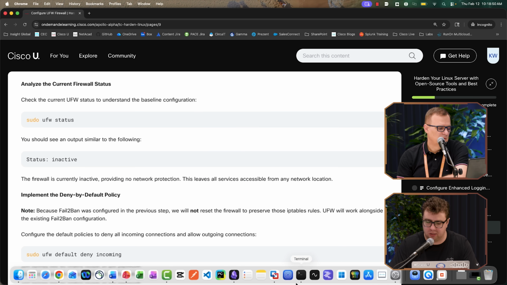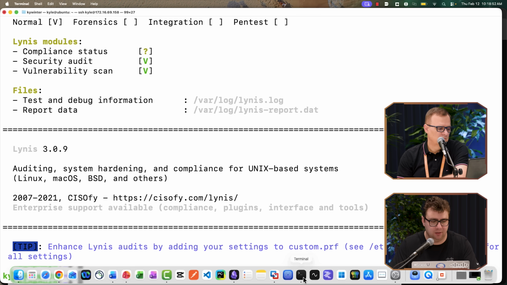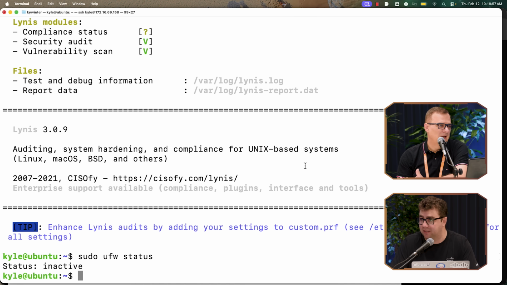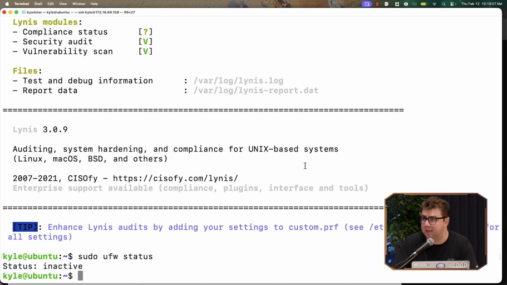Yes. So let's jump back over to my command line here, and we'll say sudo ufw status. You can see that it's inactive. And that's the problem, right? Because when you get a new Linux system, your firewall's not enabled. Exactly. By default, it's turned off. That's not the best from a security perspective. So for us now, we just need to come in here, enable that, and set up some firewall rules to make sure that it's allowed to communicate in the way that we want it to.